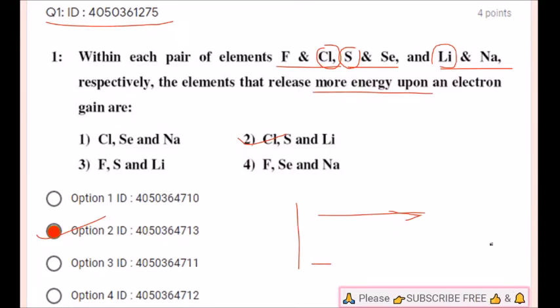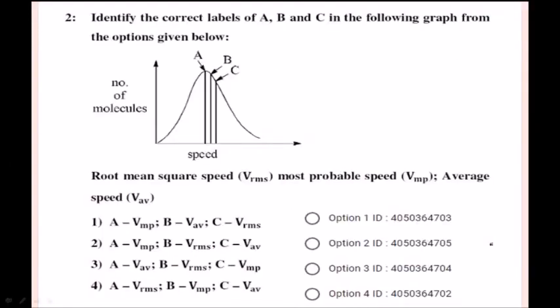Right, students, let us move. Next, question number 2. Identify the correct labels of A, B and C in the following graph from the options given below. Number of molecules. So the moment you see this graph, you must be able to compare this graph with the Maxwell-Boltzmann distribution of gases.